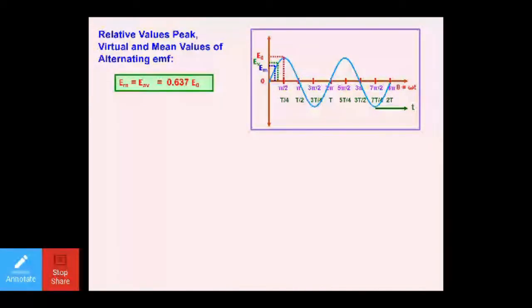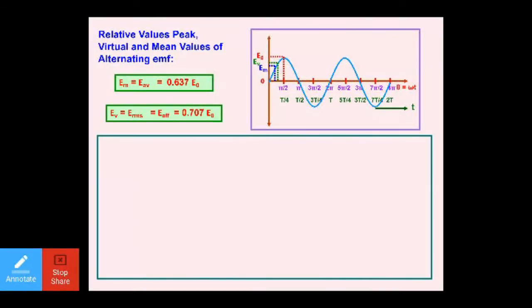If you have gone through the 2016 JEE Mains paper, an arrangement was asked: which value will be more, which value is less, and you had to write them in order. So we need to keep in mind that the peak value will always be greatest, second is EV, that is the virtual value, and third is the mean value, right? So here we have such values. For a recap, I have made it available to you.